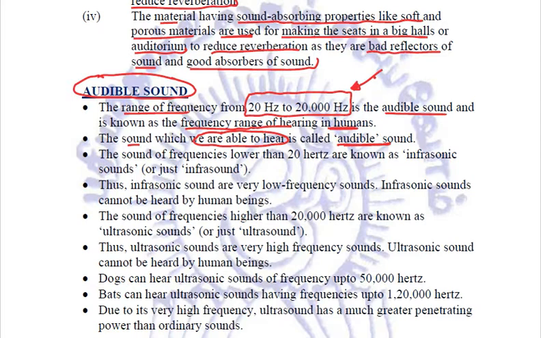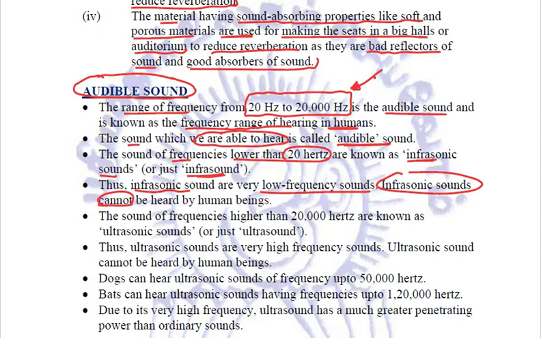Any sound whose frequency is lower than 20 Hz is called infrasonic sound or simply infrasound, which means that these infrasounds are very low frequency sounds, and because they are quite less as compared to our audible frequency range, humans cannot hear infrasonic sounds.